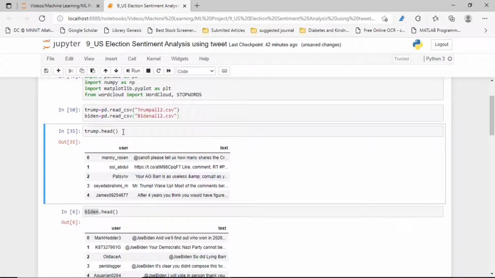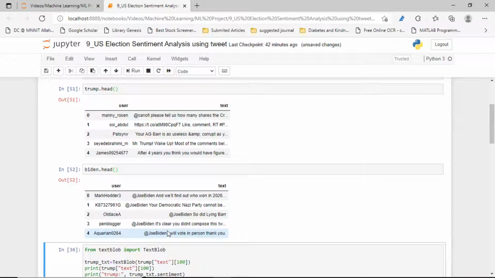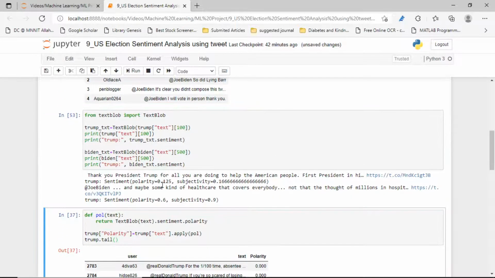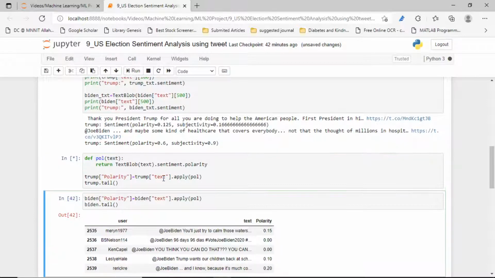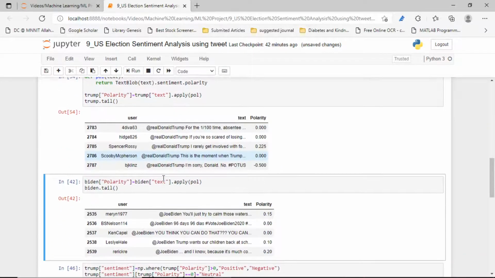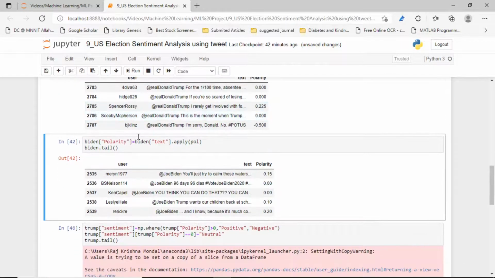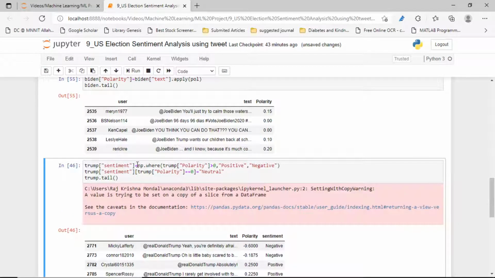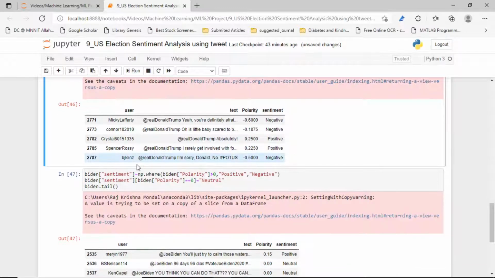Now let's see Biden hate. Now let's see the text sentiment. Now let's call that polarity function and see its tail. Now we have run it for Trump. Let's run the polarity function for Biden. It's okay now.